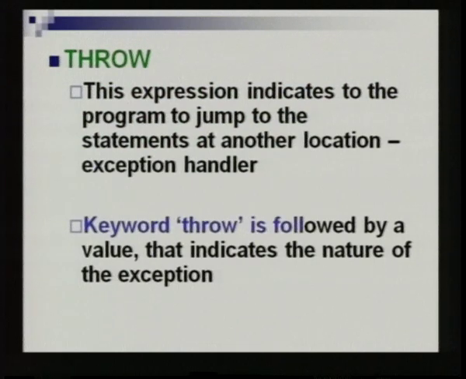So, which try block's exception should be handled by which catch handler? So, the connection between the error and the catch statement is done using this throw. The throw statement has a parameter. The keyword throw is followed by a value which indicates the nature of the exception. So, based on the nature of the exception only, the particular catch handler will be executed. So, these are the three keywords that are to be used in the exception handling construct.